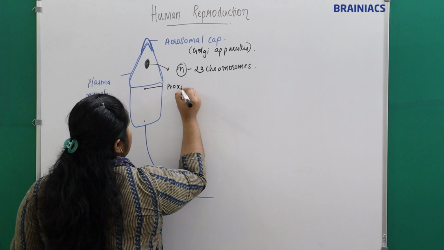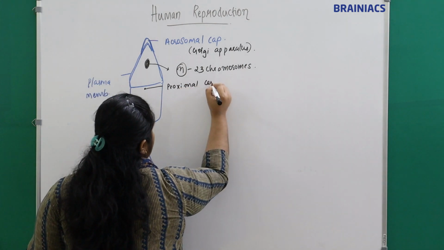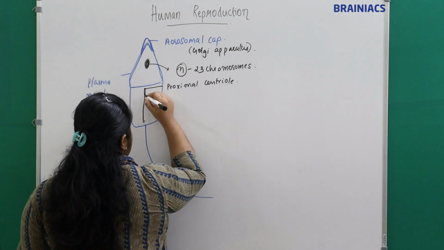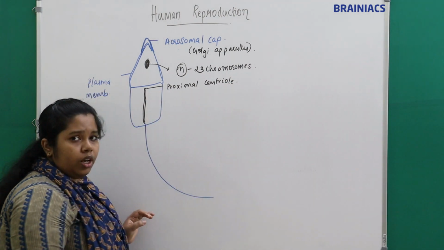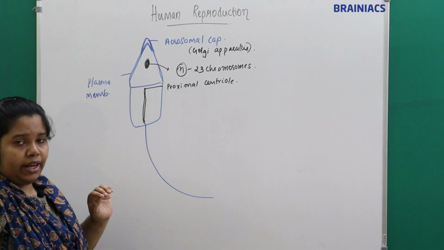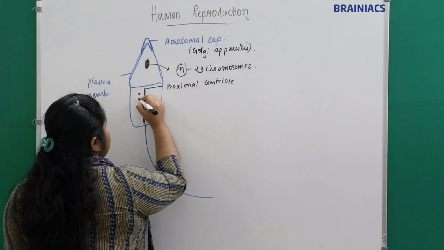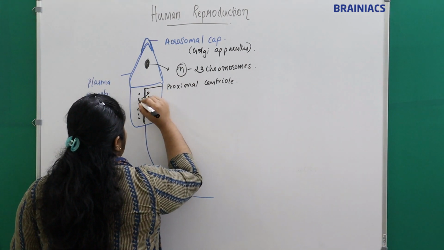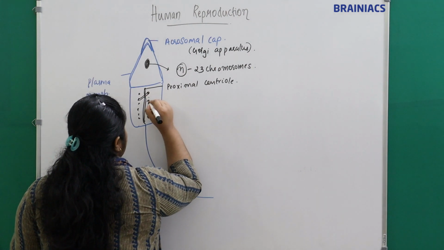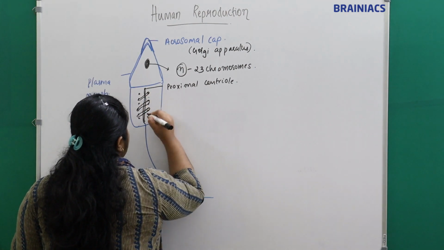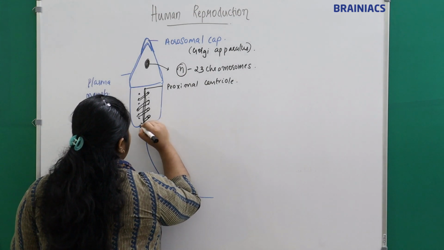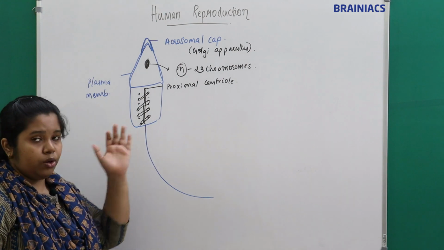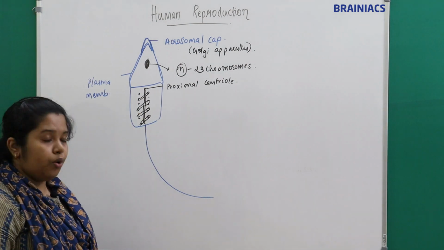Proximal centriole, or the centriole, which will extend as what? Extend as the axoneme, or axonal apparatus. On either side of the axoneme we have what? We have the mitochondria, right? On either side of the axoneme, or around the axoneme, we have the mitochondria.